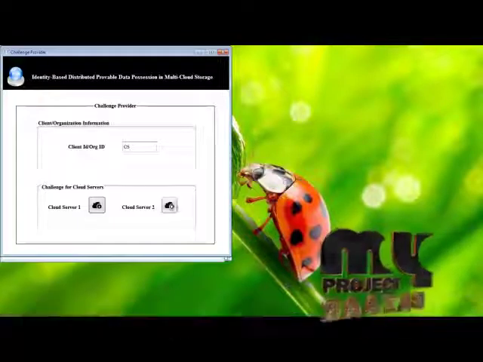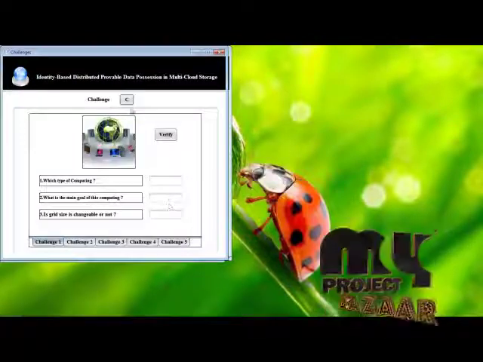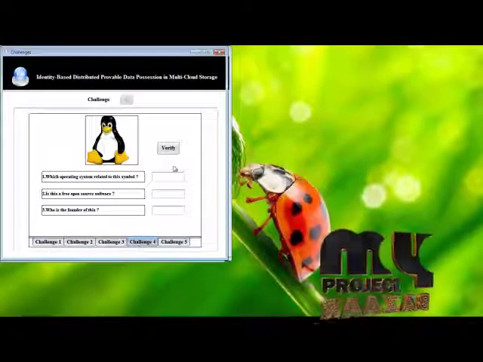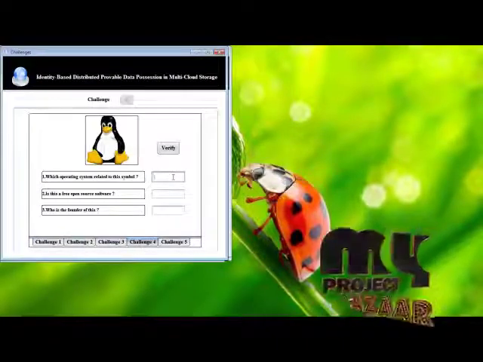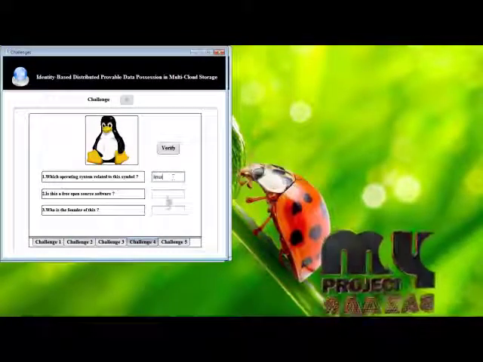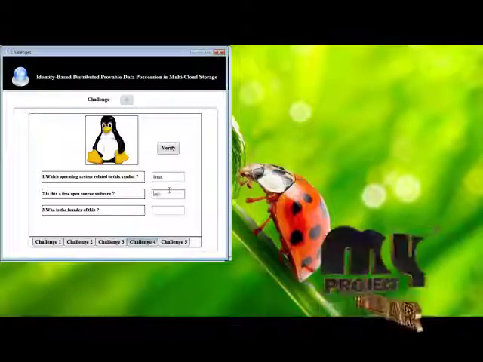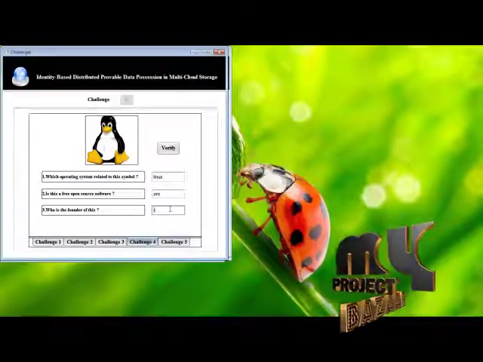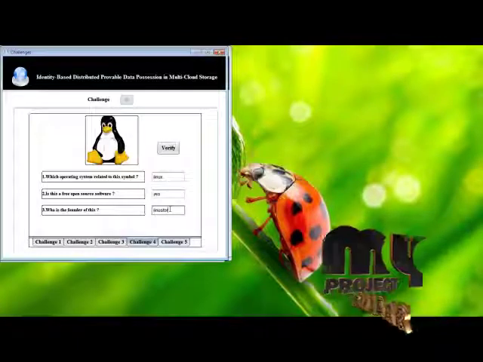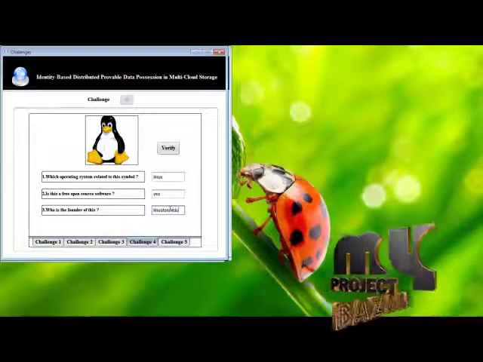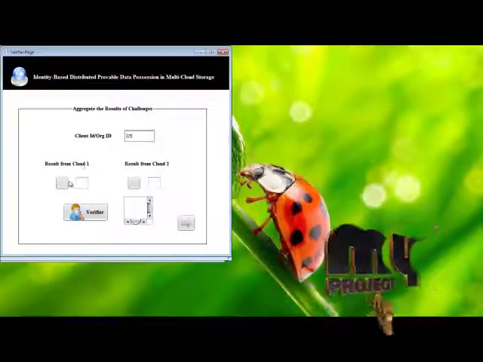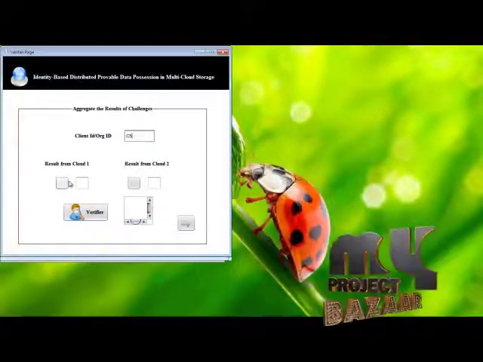Then they have to answer the second challenge. Verify. Here we have to verify the challenge results.